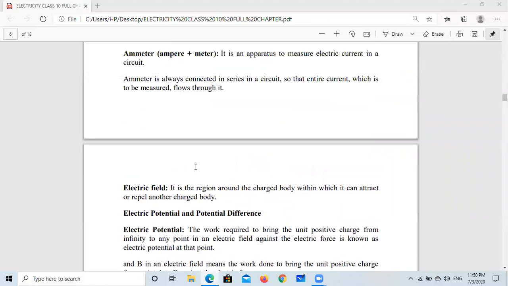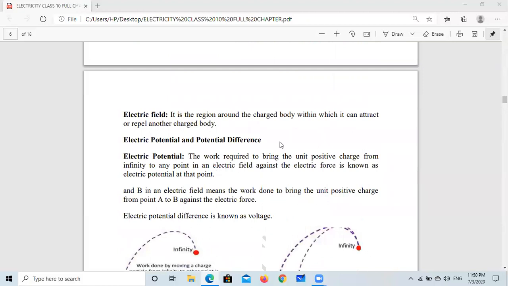Now, electric field. What is the meaning of electric field? Simply, if we place a charge at any place, let the charge be placed here. There is a region around this charge where the effect of the charge can be experienced by other charges. If it is a positive charge and I bring a positive charge here, that charge is repelled. If you bring a negative charge here, it will be attracted by this positive charge. We can consider this as the positive charge.